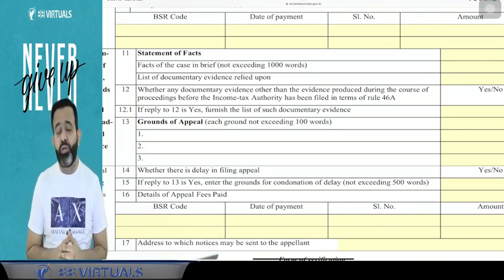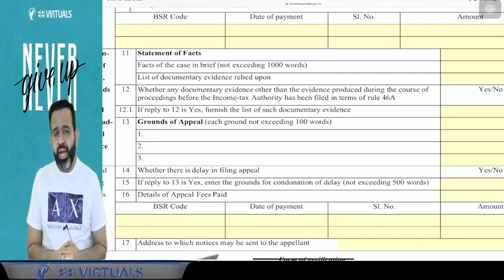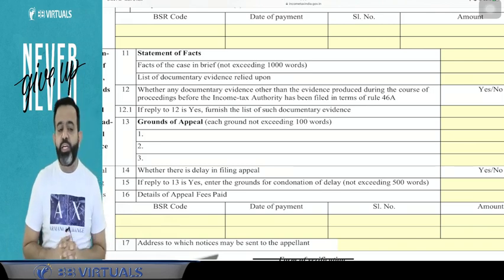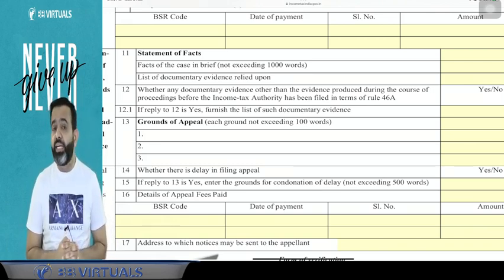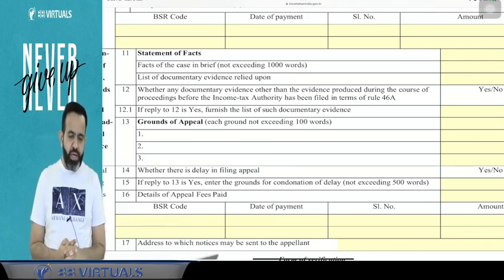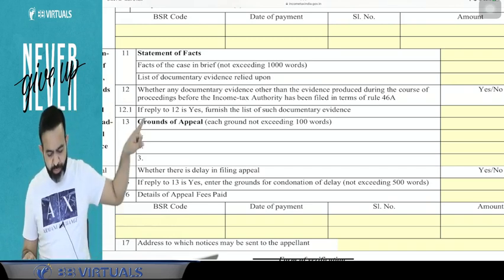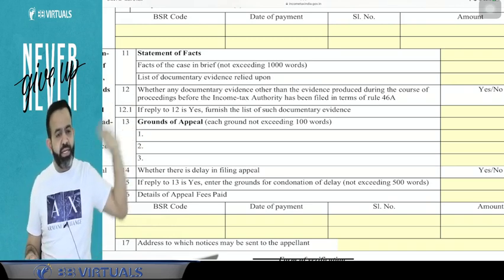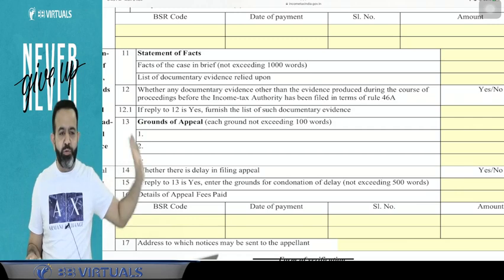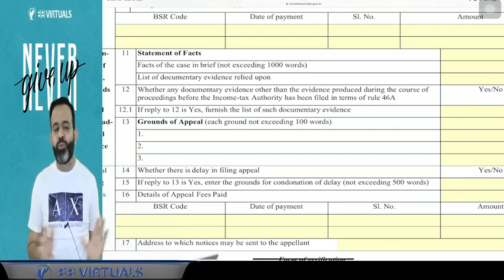That is called your statement of fact. And guys, along with the statement of fact, you have to give the grounds of appeal also. Now, what do you mean by the grounds of appeal? Each ground not exceeding 100 words. So within the 100 words, you have to present your grounds. That is called grounds of appeal.